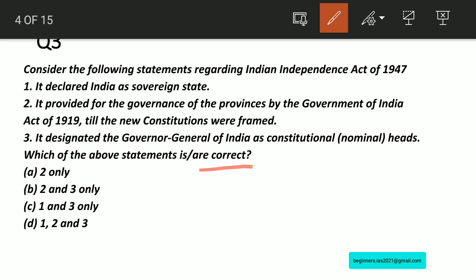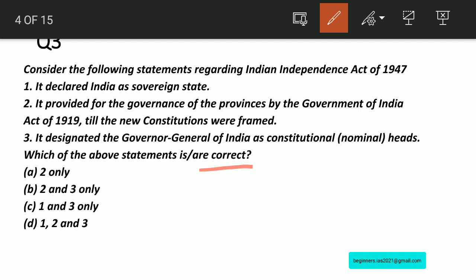Statement 2: It provided for the governance of the provinces by the Government of India Act of 1919 till the new constitution was framed. And also statement 3: It designated the Governor General of India as a constitutional, that is nominal, head. Here we have to identify the correct statement from the given options. Let us take the statements.